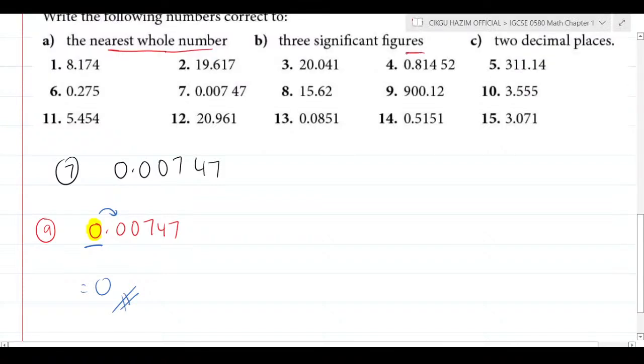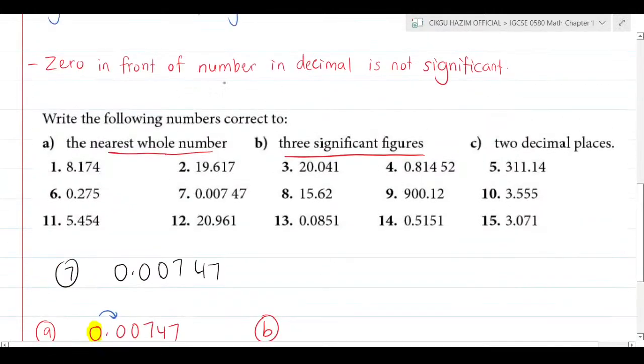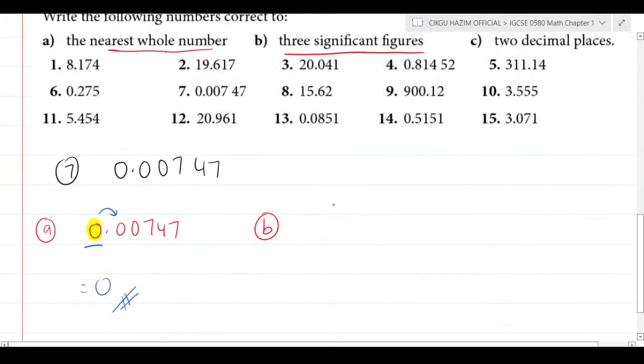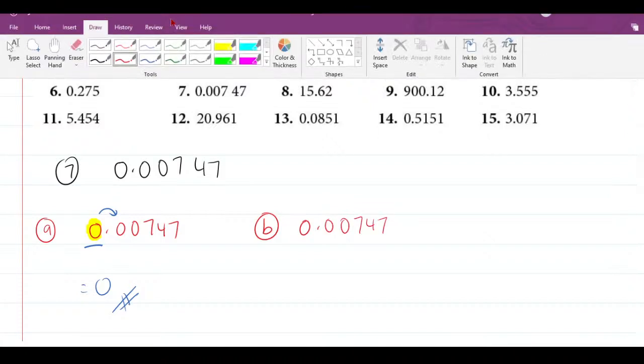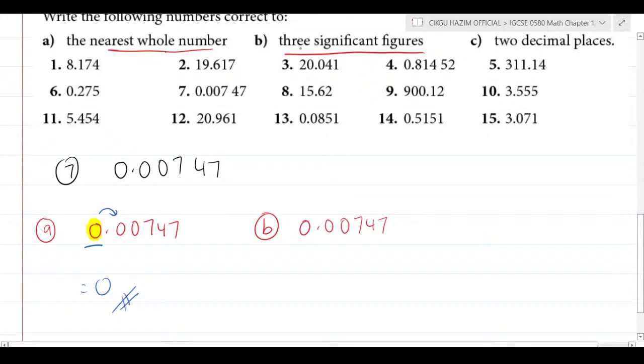What if it's 3 significant figures? As I told you, the 0 in front of a number in decimal is not significant. So 0.00747, look where to count the 3 significant figures. Is this significant? No. Is this significant? No, because like I said, 0 in front of the decimal number is not significant. How about this? Is it significant?